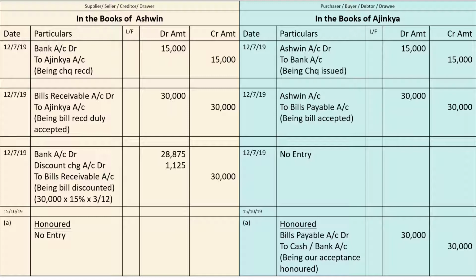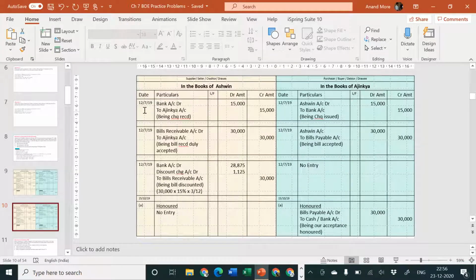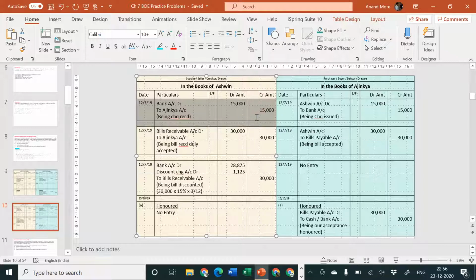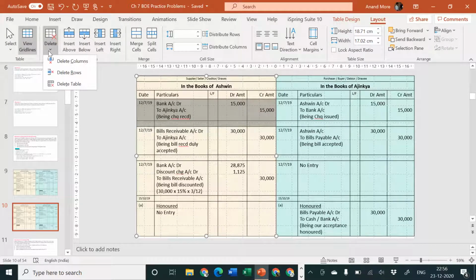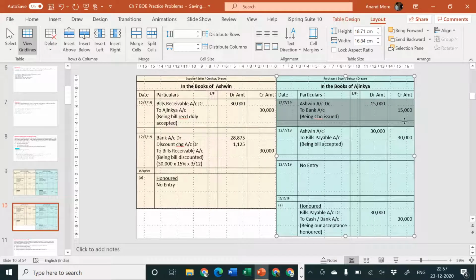To understand it properly, I am going to remove the first entry, that is the check received, and keep the rest of the entries as they are, because the first entry is anyway not required for us. That is the entry for the check. The transaction for the check is already over, so I'm removing that entry. I'm just keeping the entries for bills receivable, and then I'm going to understand how the entry for discounted bills receivable dishonored is passed.